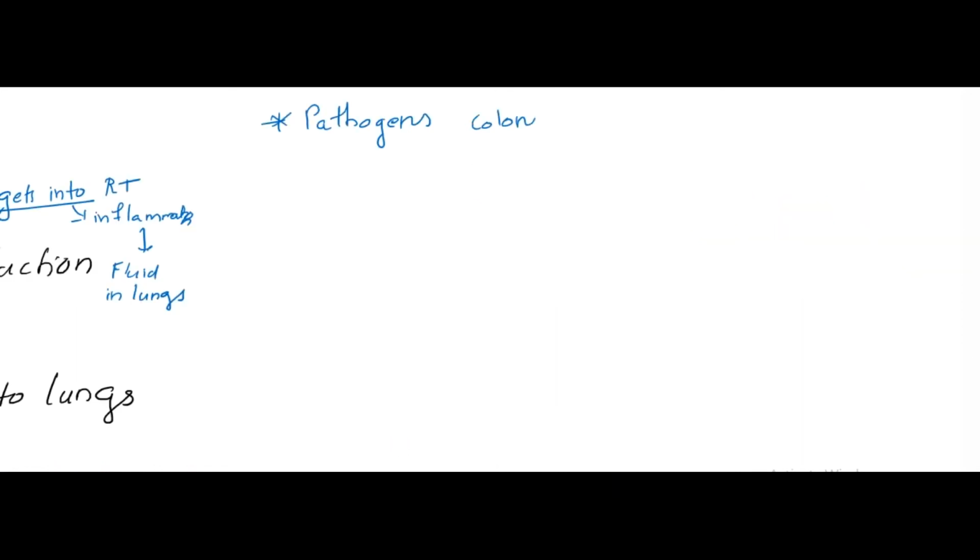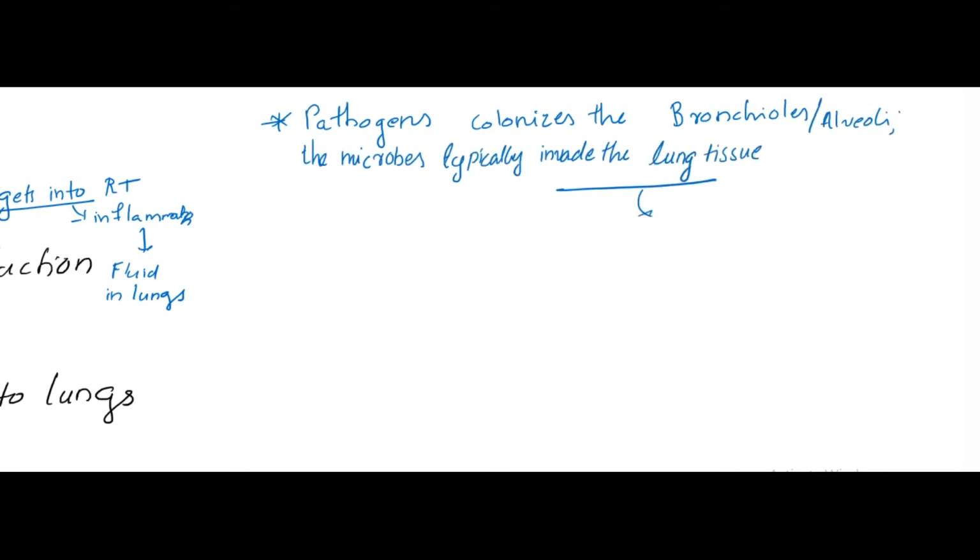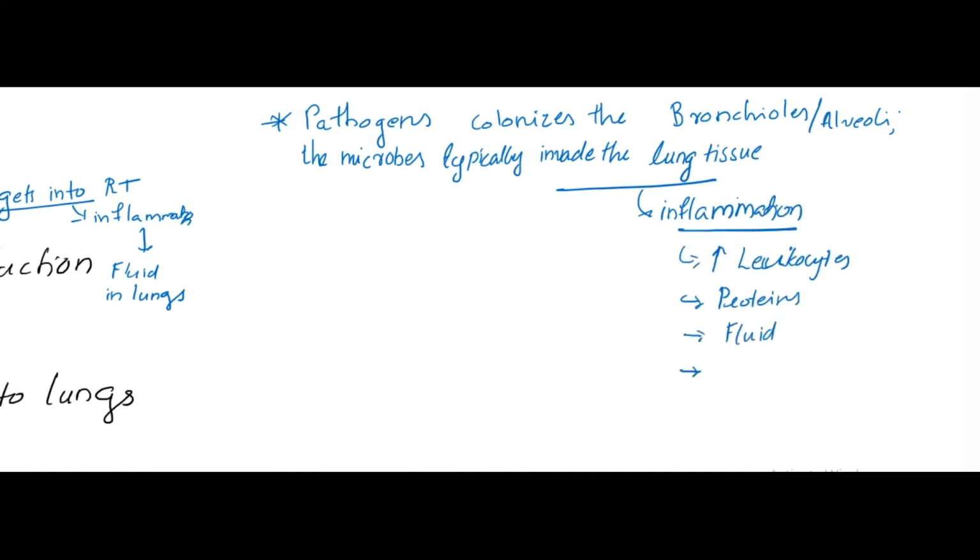Pathogens colonize the bronchioles or alveoli. The microbes typically invade the lung tissue. It causes inflammation and an increase in leukocytes, proteins, fluid, and RBCs.